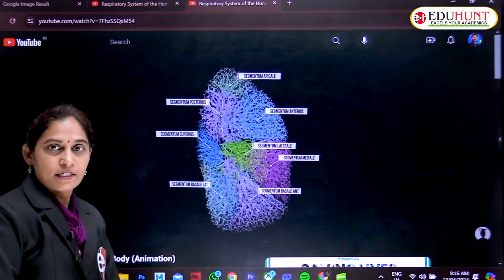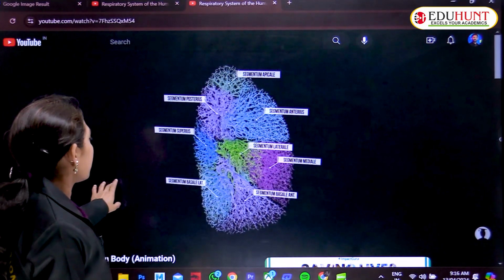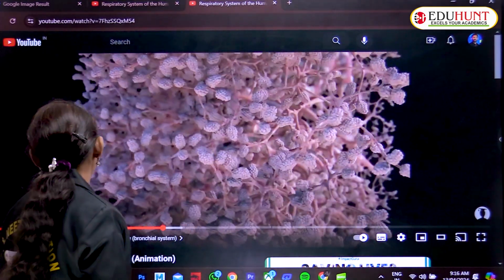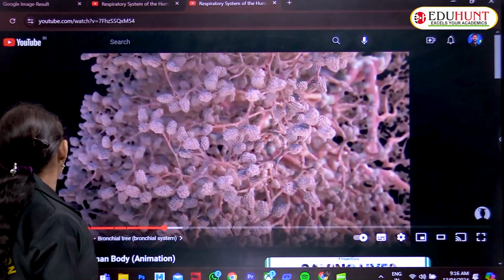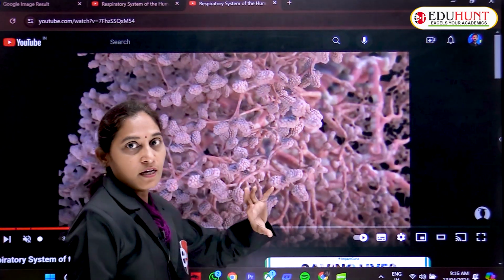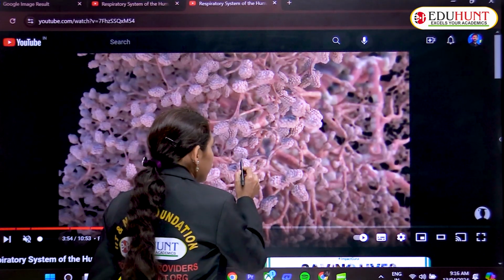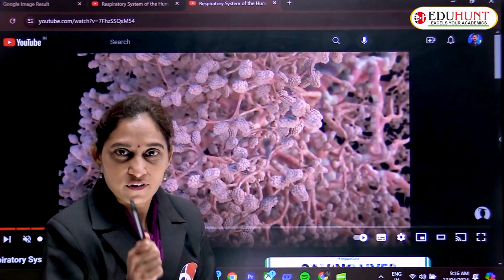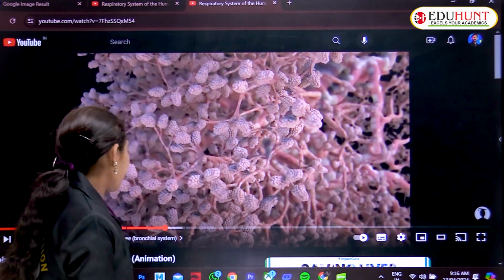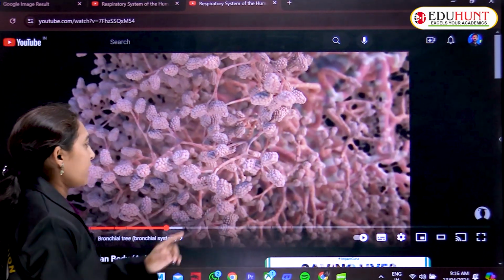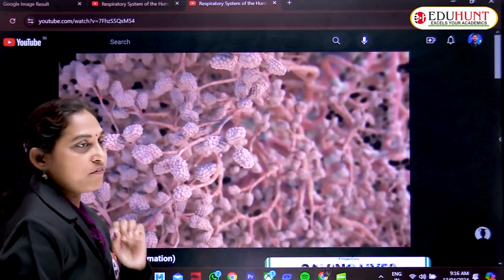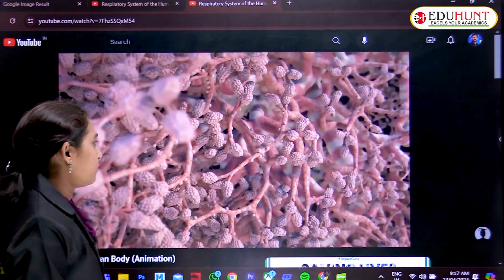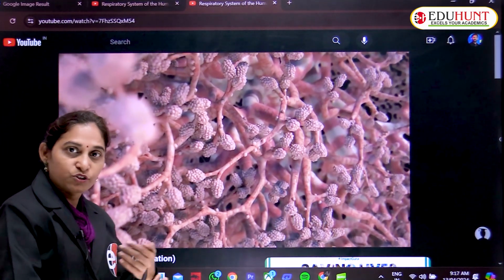These are segmented several times, and each bronchiole ends in a sac-like structure, the unit of respiration, the unit of the lung, that is the alveoli. Each bronchiole ends up in alveoli, tiny sac-like structures actually involved in the exchange of gases.